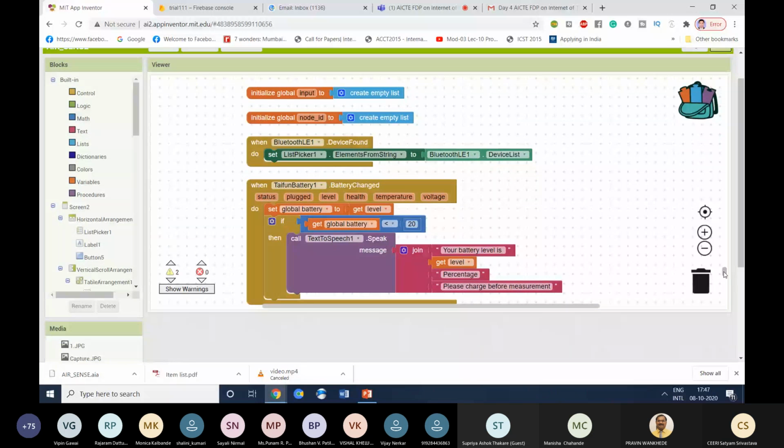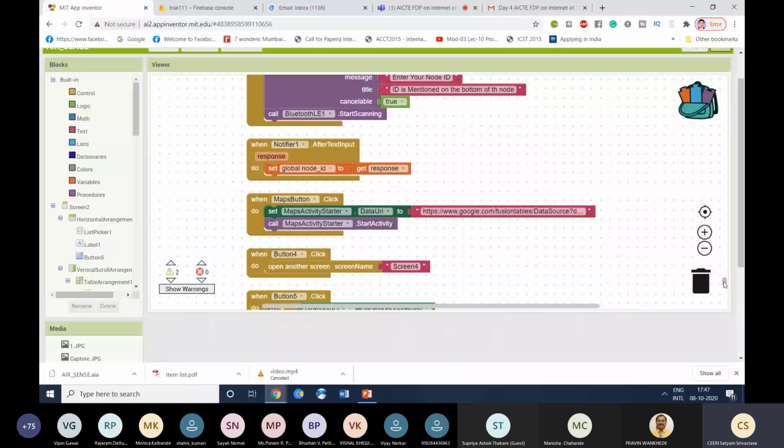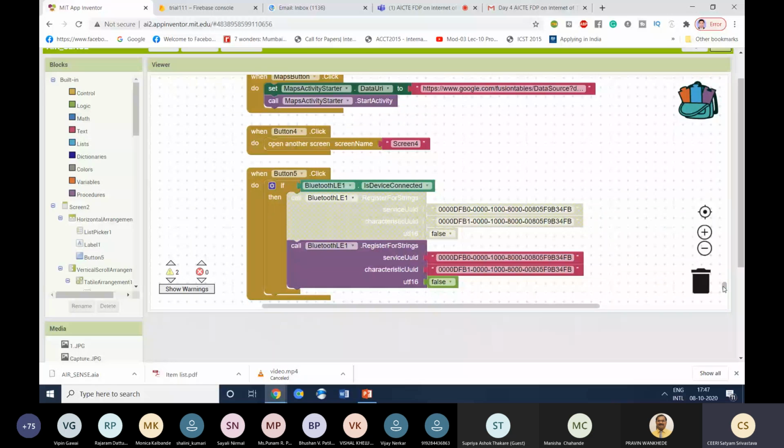Now after connecting it, we need to set the service UID and characteristic UID that this Bluetooth hardware has. Basically, we can understand the service UID as the MAC address of that chip, and the characteristic UID as a particular service of that chip.